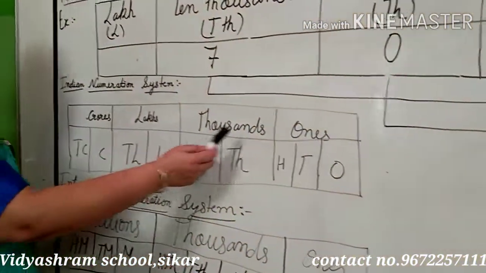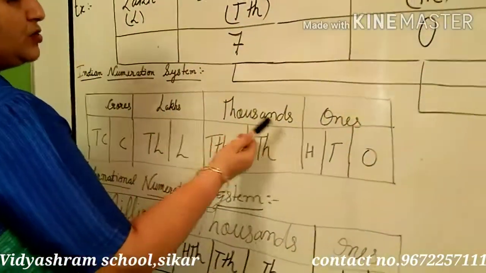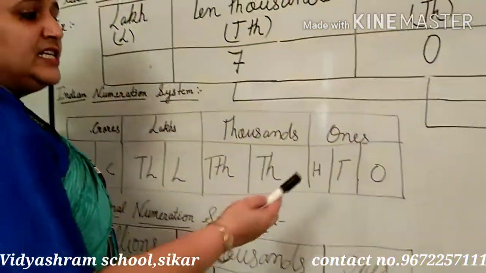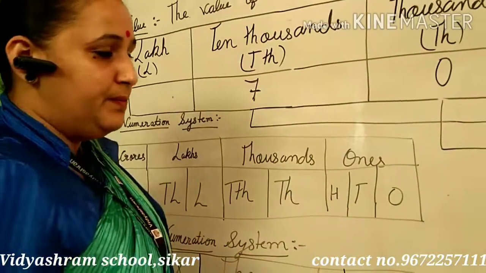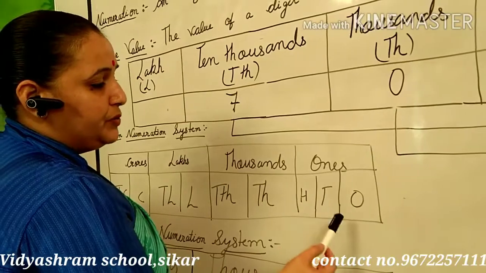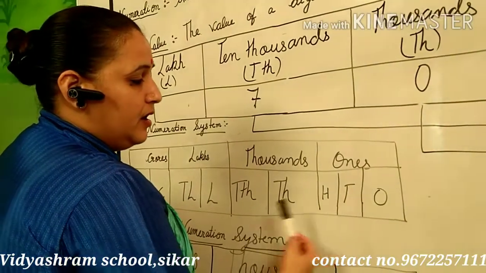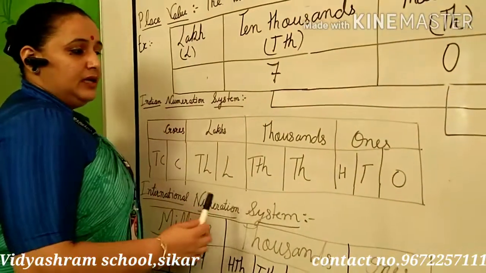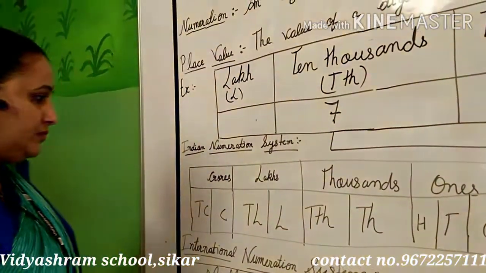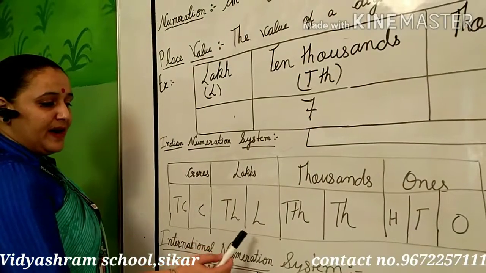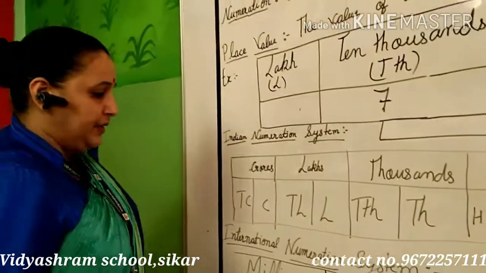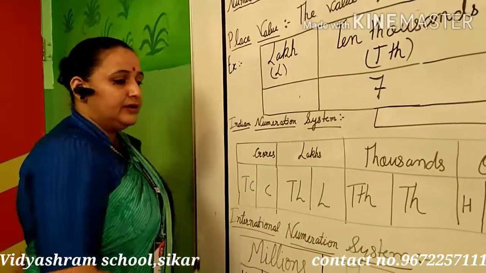Thousands, lakhs, crores, lakhs, thousands and ones. These are called periods, and these periods are divided into different parts. Ones will be divided into 3 parts: ones, tens, and hundreds. Thousands is divided into 2 parts: 1,000 and 10,000. Lakh is also divided into 2 parts: lakh and 10 lakh. Crore is also divided into 2 parts: crore and 10 crore.